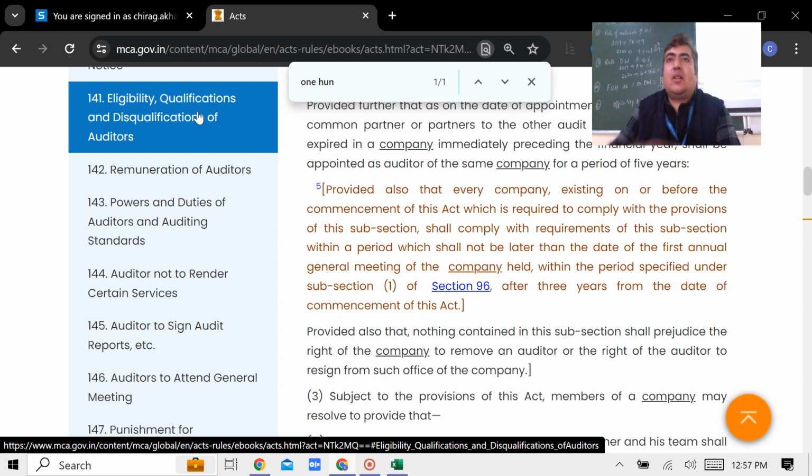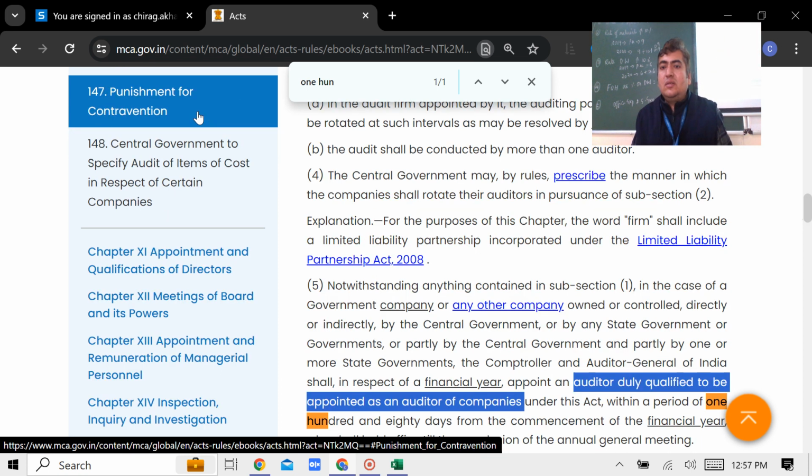This is how you can reconcile it, because otherwise if you are following 143, you are violating 140. If you are appointing anyone, say a Christ University graduate student whom you sent and said just check it, you utilized the powers given under section 143, but isn't it a violation of section 139? Why? It is saying that only that person can be appointed as the auditor who has the same qualification to be appointed as the auditor of the company, and qualification is provided under section 141, which clearly says that no one other than a CA can go.